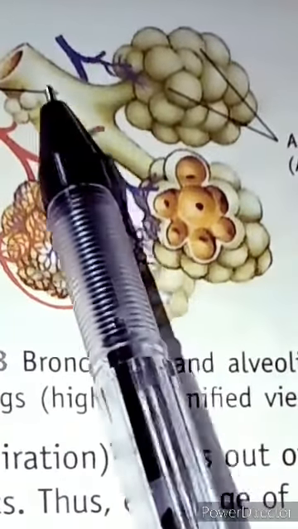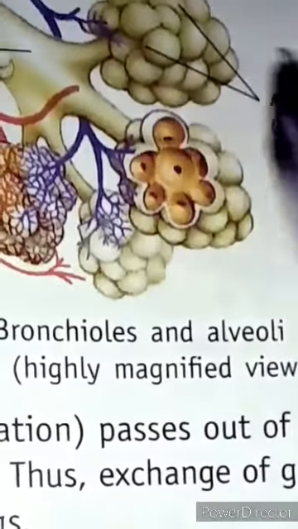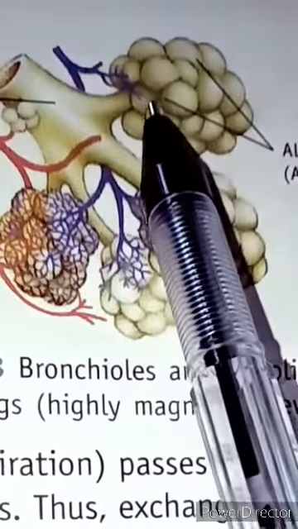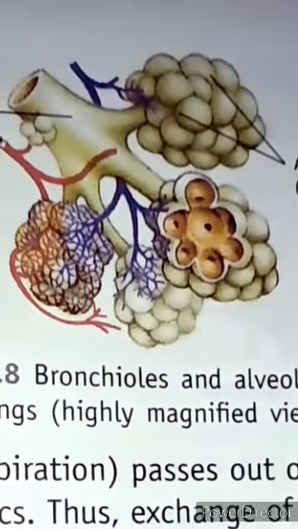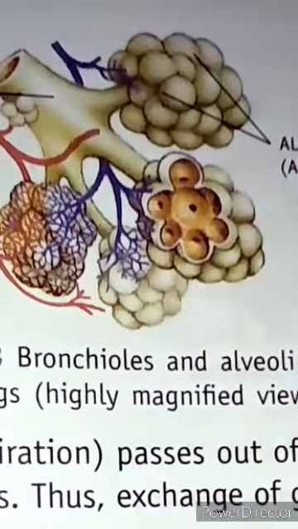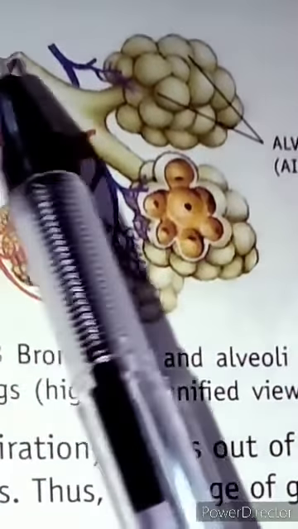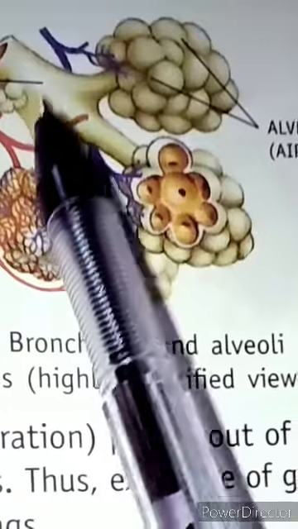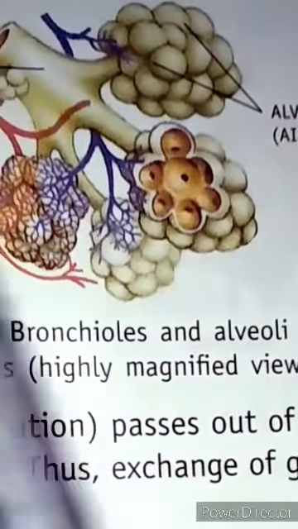Afterwards this bronchiole further splits into small tiny structures. These are called alveoli, and at the end of the alveoli we have small air sacs. They help to exchange the gases. That means the carbon dioxide which is in the blood is exchanged with the oxygen which we take in.